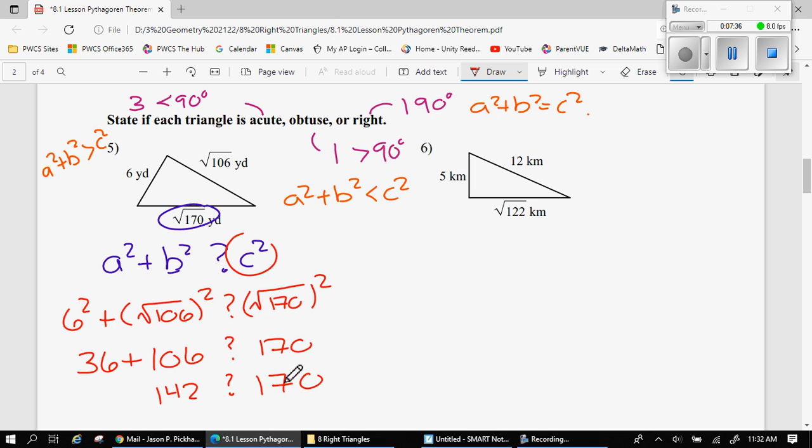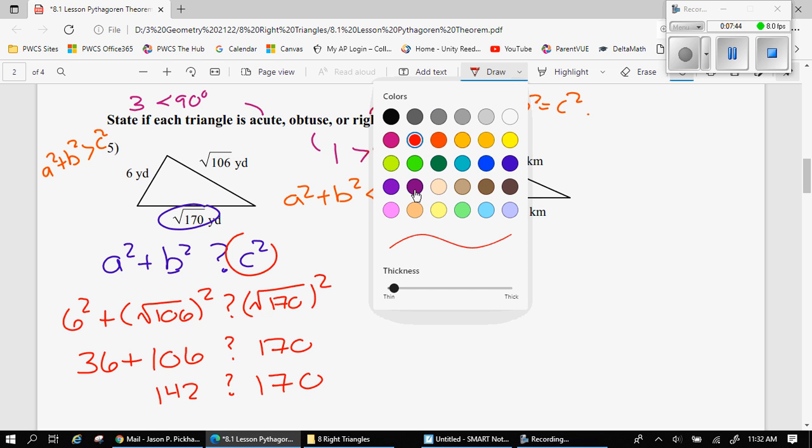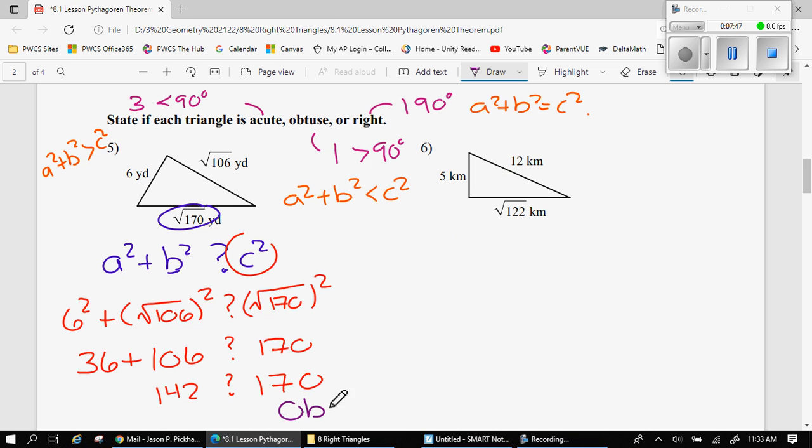If they're equal, it's a right triangle. If c squared is bigger, it's obtuse. If c squared is smaller, it's acute. So if we look at c squared, it is bigger, and therefore this is an obtuse triangle. That means that this angle across from my biggest side is greater than 90 degrees. It's bigger than 90.